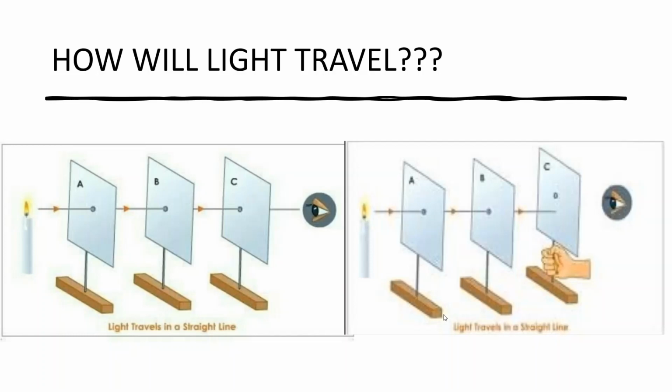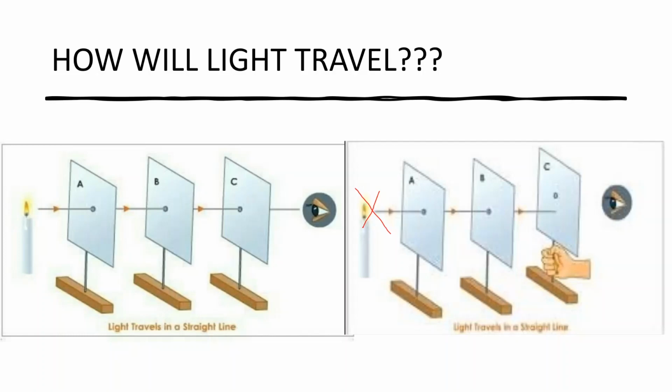We stood behind the cardboard C and we saw the light from the candle. Now, I'll change the position of the cardboard C. What happens, you see? We will not see the light source. It is missing. Because light always travels in a straight line, you cannot see it here as the holes or the cardboards are not arranged in a proper straight line. Did you get the point?